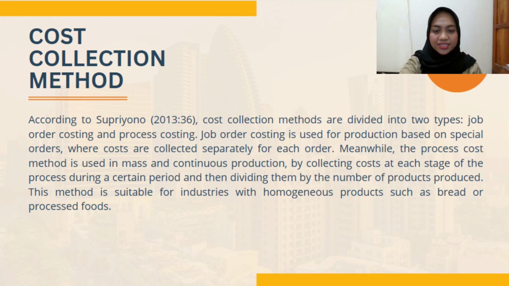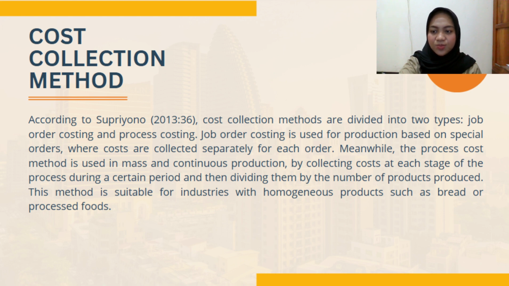Next, cost collection methods. According to Supriyono, cost collection methods are divided into two types, job order costing and process costing. Job order costing is used for production based on special orders, where costs are collected separately for each order.